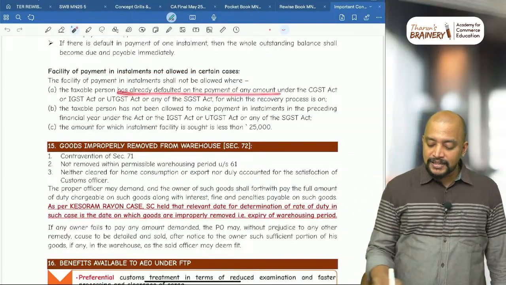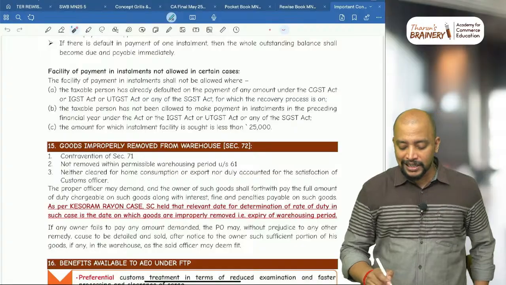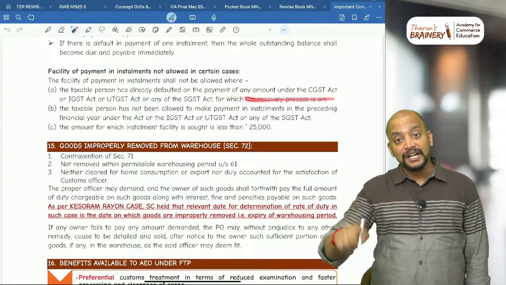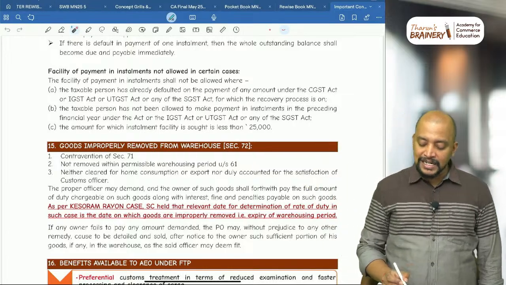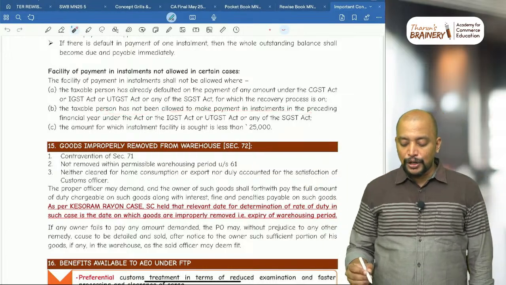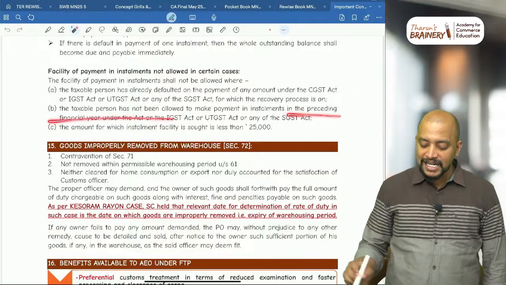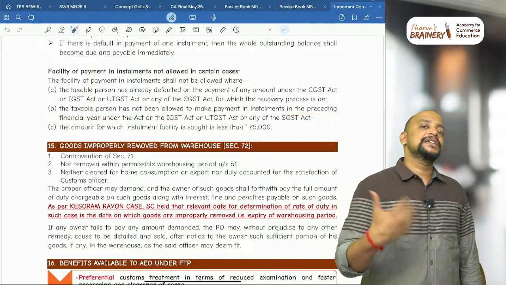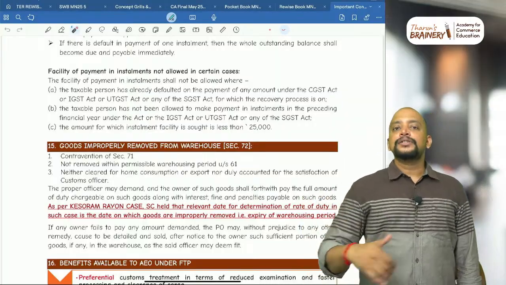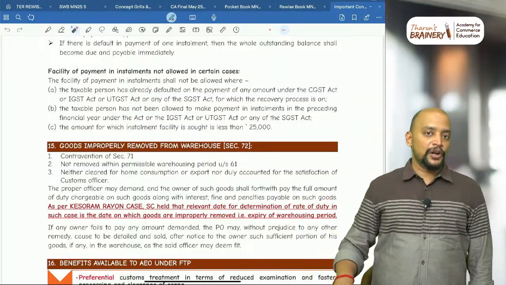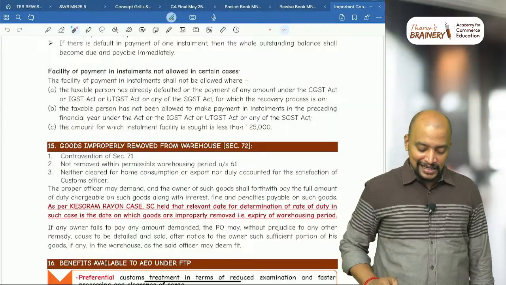Then the taxable person has already defaulted in payment of any amount for which recovery process is on with respect to another order, they will not give installment facility. And a taxable person has not been allowed to make payment in installments in the preceding financial year. So last year if he has not been allowed because of any reason, then this year it's a continuing case, so this year also installment facility will not be made available to him. These are the 3 points.